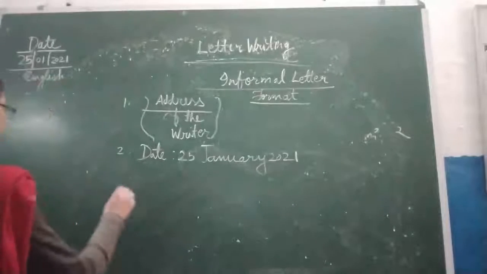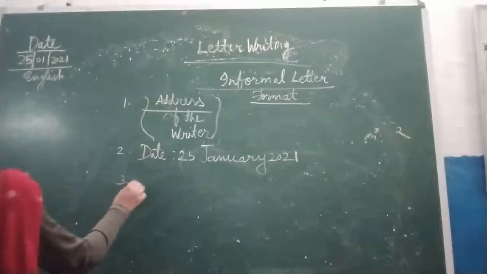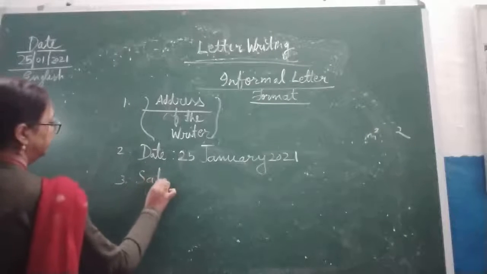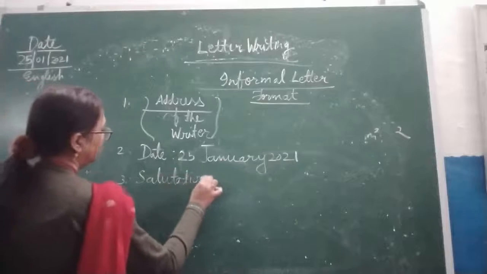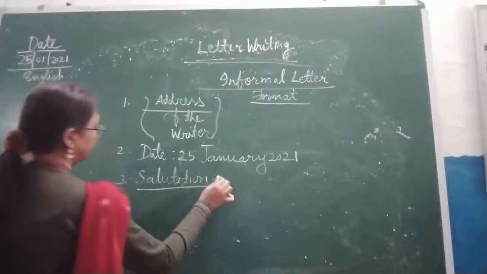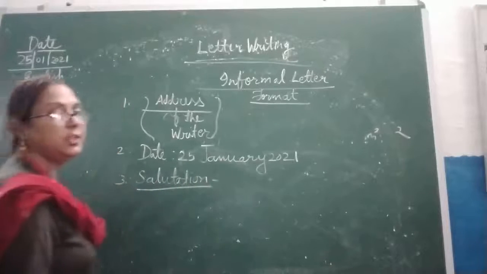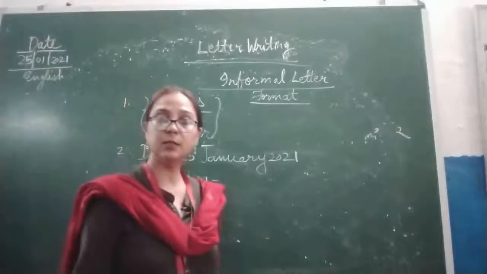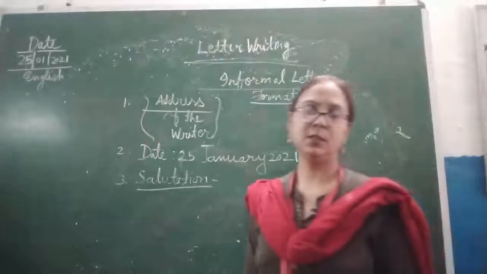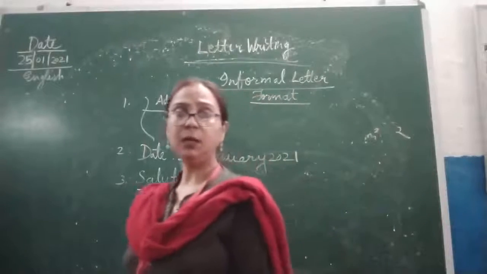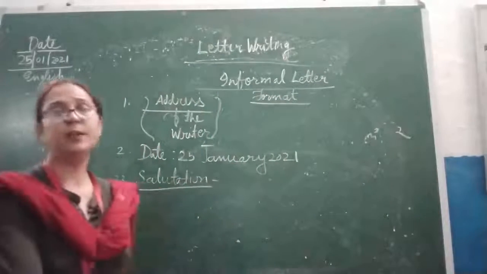Now next thing, the third thing, that is salutation. This is also very important for writing informal letter, because here we can use dear, dearest, whatever you want to write, according to whom you are writing.